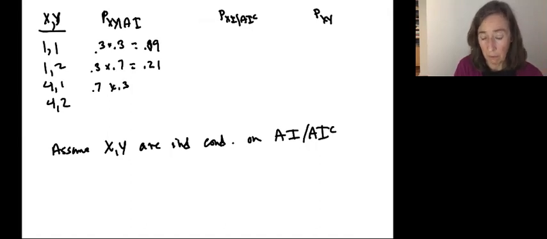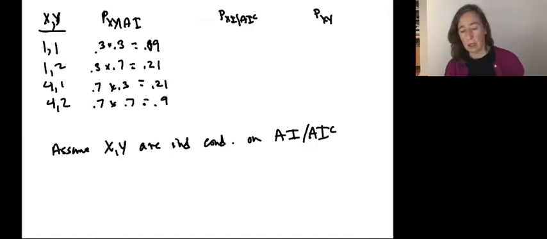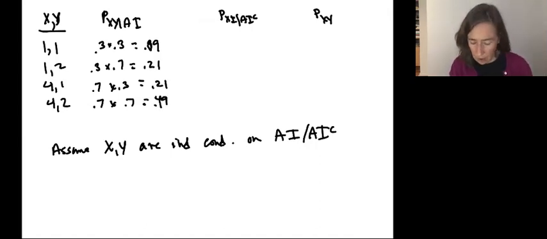And the probability that we get 4 and 2 is the probability that X is 4, that's 0.7, times the probability that Y is 2, that is also 0.7, so 0.49 here. And let's just quickly make sure that those probabilities sum to 1: 0.3 plus 0.7 does indeed equal 1. Okay, one of my joint distributions here.